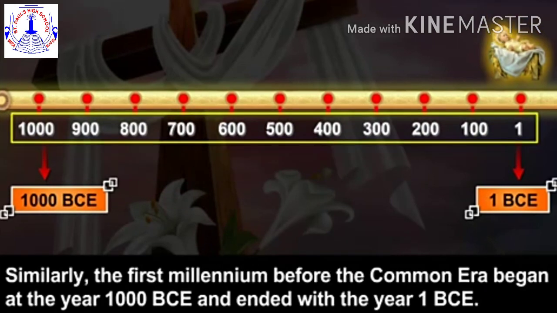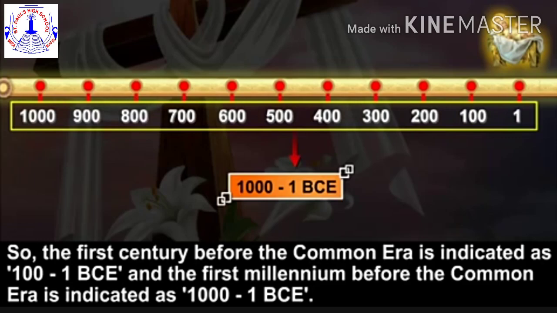Similarly, the first millennium before the Common Era began at the year 1000 BCE and ended with the year 1 BCE. So the first century before the Common Era is indicated as 100 to 1 BCE. And the first millennium before the Common Era is indicated as 1000 to 1 BCE.